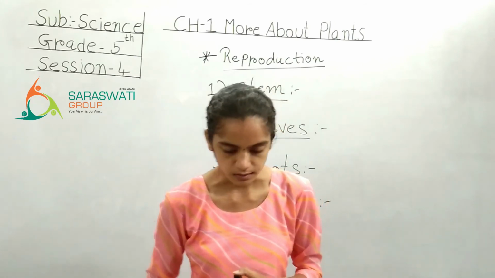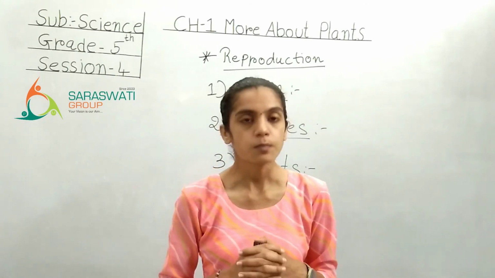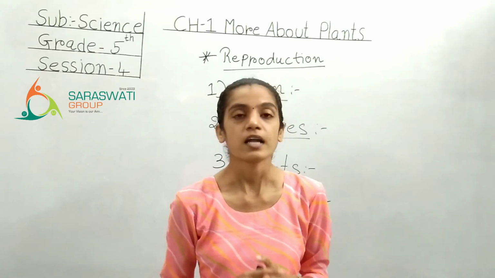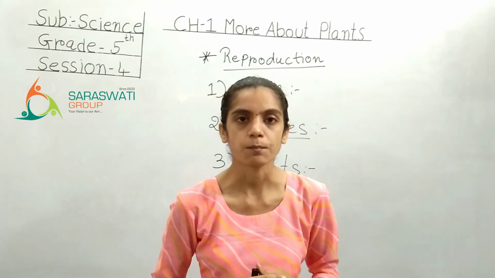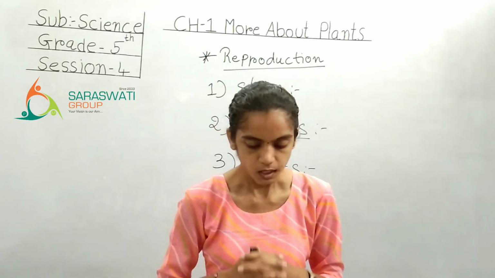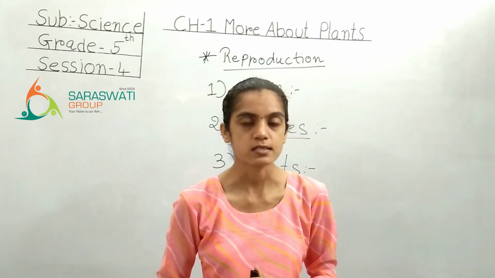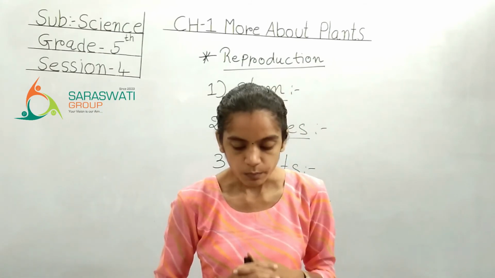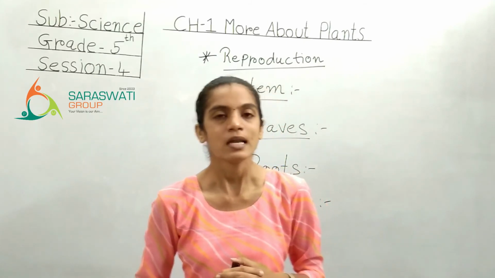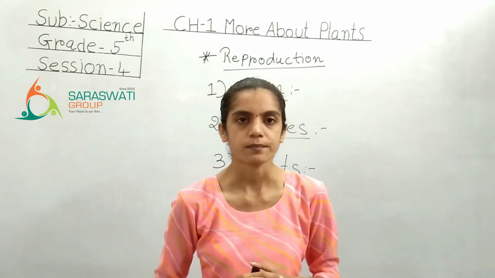Now let's read further. The spores are produced in the fungi. And how will you pronounce it? Not fungi, it is fungi. Okay, fungi such as bread mold and mushrooms also reproduce by spores. Now bread mold means what?